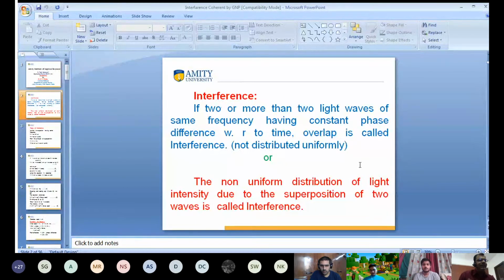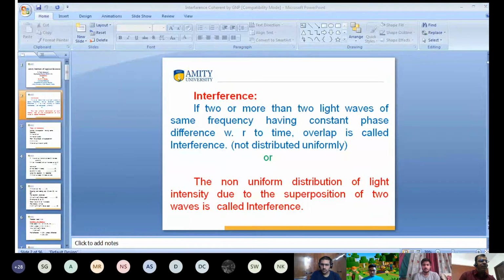Do you know what interference is? Already you know about interference: when two or more light waves of the same frequency having constant phase difference overlap, this is known as interference.